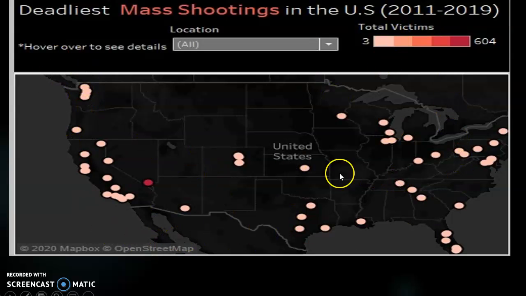From these respective years. We have the West Coast and the East Coast respectively. This is where the most amount of mass shootings occurred. This is kind of logical because the U.S. population is kind of distributed between these two areas. So if a person wants to inflict the most damage, they will definitely visit the most populated areas.